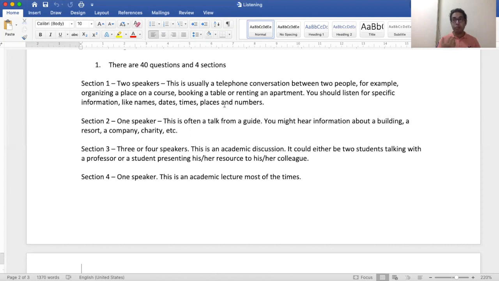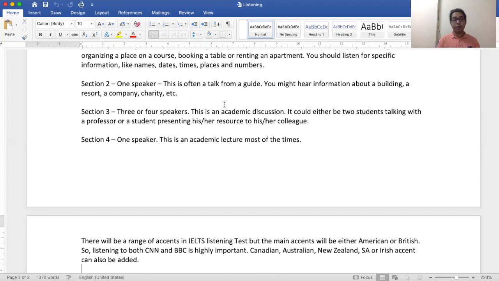So you have to take care and you have to focus on their speeches. You have to focus on their discussion. Most of the times they bring the answer in the end. If one person is saying something, the other person might contradict that, and in the end bring you the exact answer. So you have to be very patient and you have to be very smart to attain the best answer. Then section 4 is one speaker.